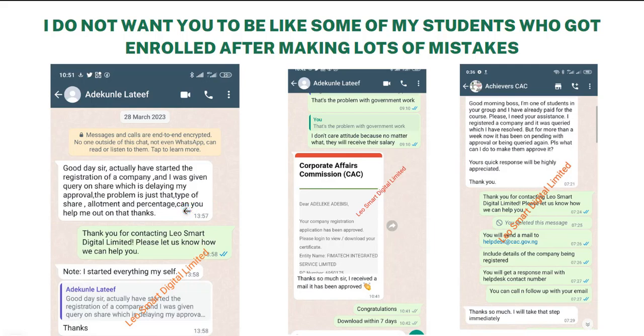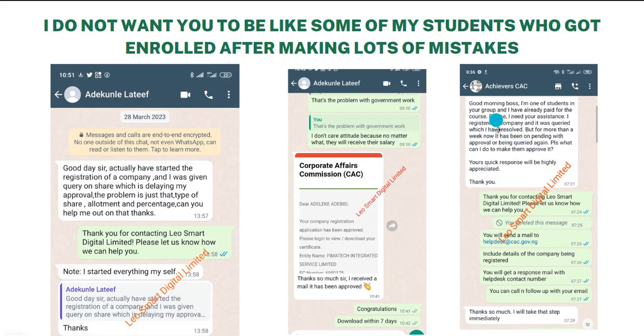Thanks. Now, like I told you, I have never gotten a query after my first company registration. I charged this person and helped her finish the registration, and it was even a registration for a client and she couldn't deliver. She then said: "Thanks so much, sir. I received the mail, it has been approved. Congratulations, download within 7 days."